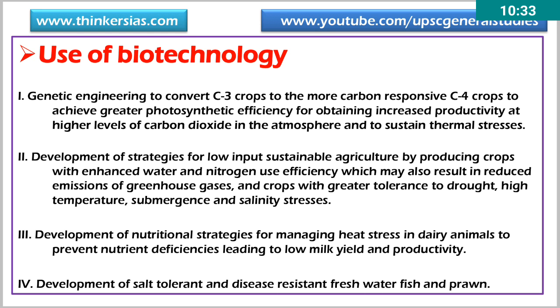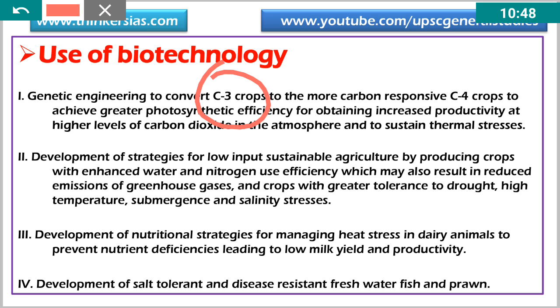For example, developing new varieties. At present, a lot of cereals and pulses are C3 plants. These are inefficient as far as absorption of carbon compound is concerned. Please remember, C3 plants are inefficient. That's enough from the examination point of view. C4 plants are efficient because they bind actively to the carbon compound, thereby producing more food than C3 plants at the given fertilizer and other input levels. So through biotechnology we can convert C3 plants to C4 plants, thereby increasing their productive capacity. So that is the thing.